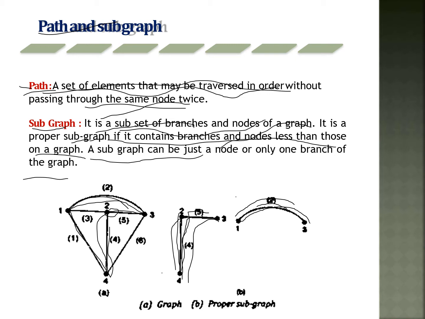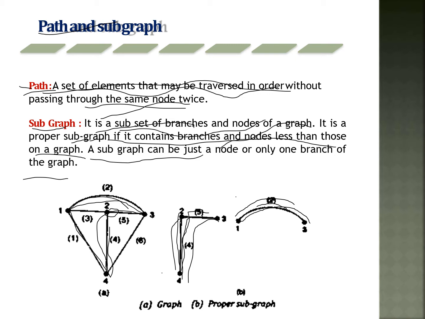It is a proper subgraph if it contains fewer branches and nodes than the whole graph. A subgraph can be just a node or any one branch of the graph. Here this is the subgraph: only one branch, not passing through any other node, only node to node. It is taken as a subgraph.